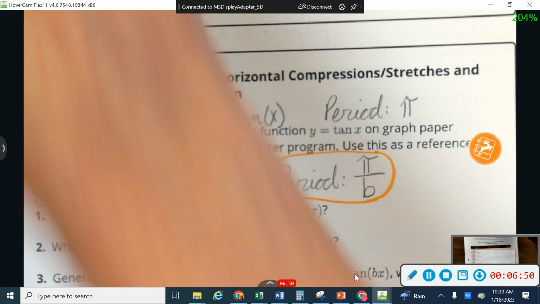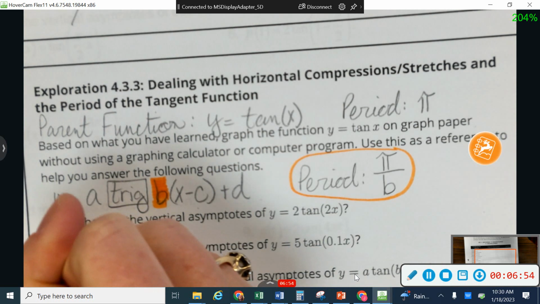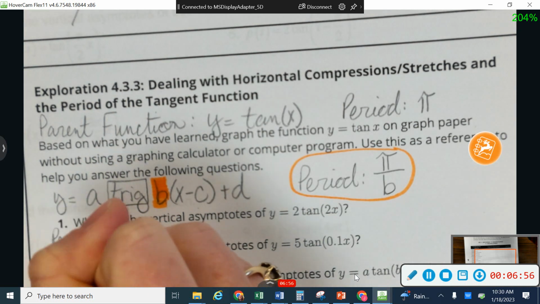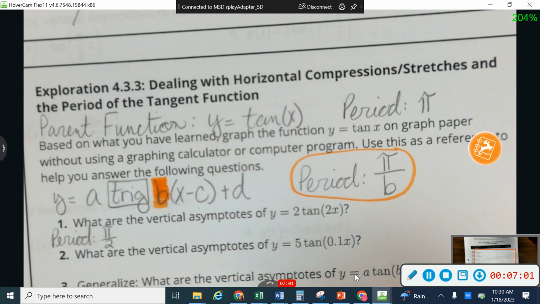Okay, so let me jump back over here, and I'm going to start by finding the period. Okay, so the period of this thing is going to be pi divided by the number that's in front of x. So in this case, that's going to be pi over 2. So I have a new tangent graph happening every pi over 2. Okay, so that's what the period means, is how long is it before a new tangent graph starts. So a new tangent graph is going to start on this one every pi over 2.